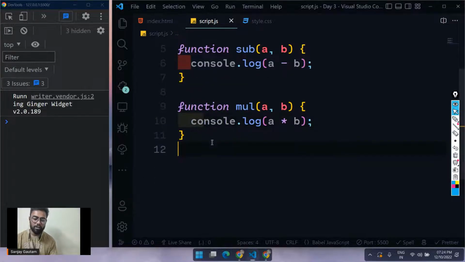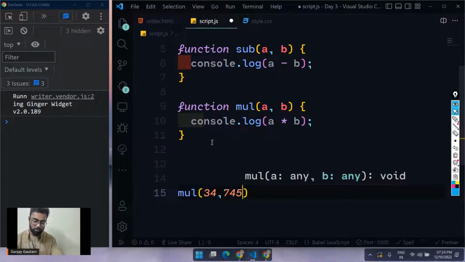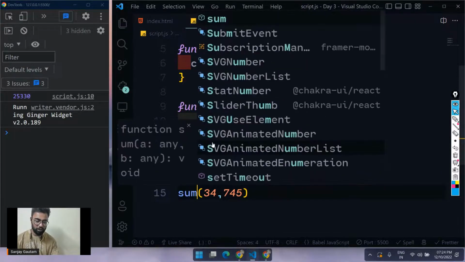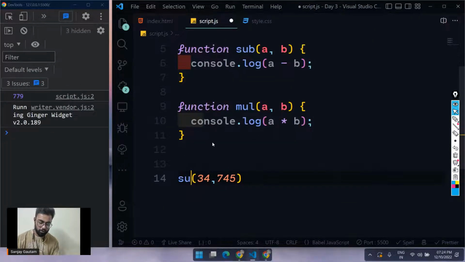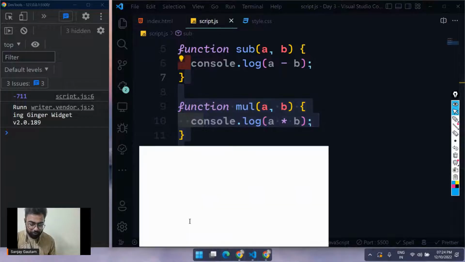And you can call these functions whenever you want. So I'm going to call multiplication. For that, let me pass two numbers. So I will get the multiplication. I can call the sum function here, and I can call the sub function as well. So that's all about the functions for today.